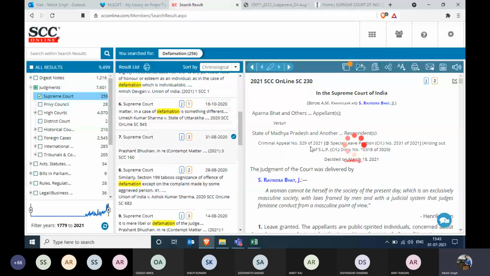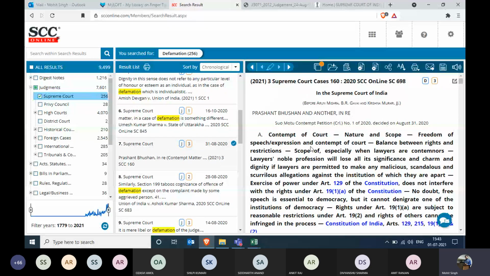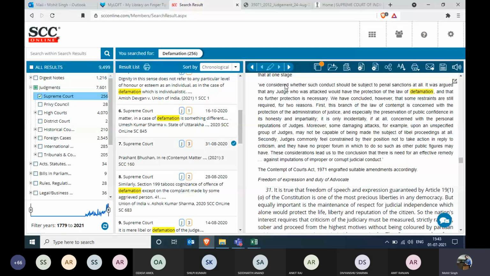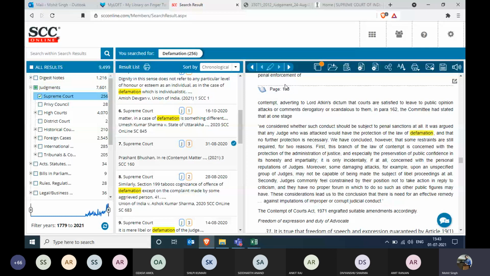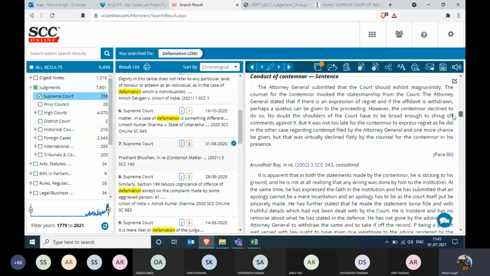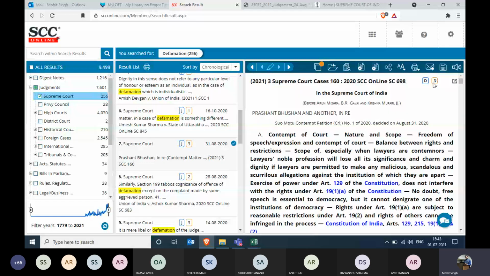To name a few, I believe you have already read this particular case, Prashant Bhushan case. So there you go. It is also there in the Supreme Court list. So this is what a correct search would look like to give you the precise information of what you're looking for. And now, according to the head notes, you can simply get the idea of how this word is making sense while reading this judgment.